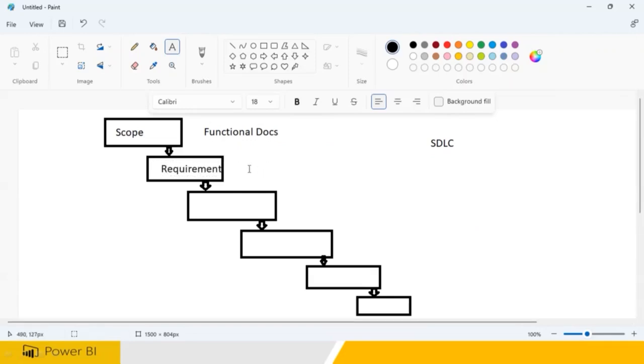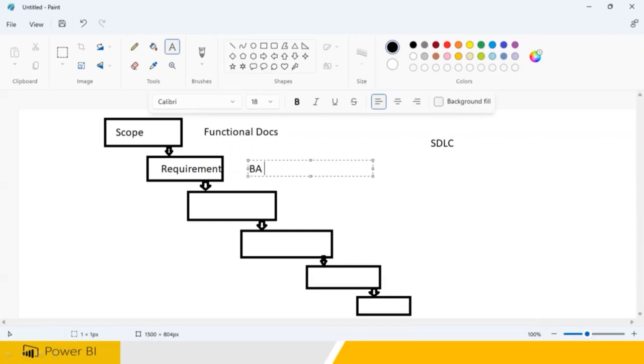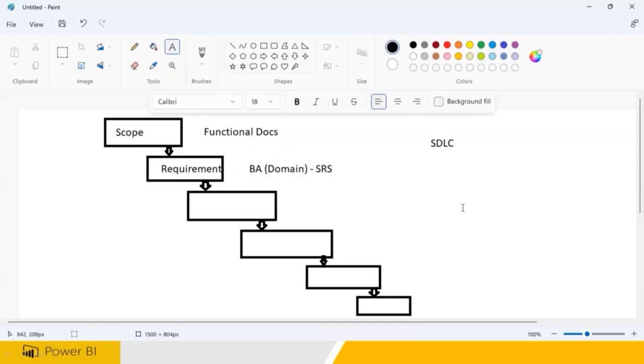The requirement gatherer will be a business analyst, completely domain people, and they release a document called SRS. What is SRS? System requirement specification. Specification means in detail. We are talking about only 2 swimming pools, and the first swimming pool specifications, second swimming pool specifications: what is the color, the size, the type, whether it is an adult or kids swimming pool, the width, the depth. Everything will be written clearly.